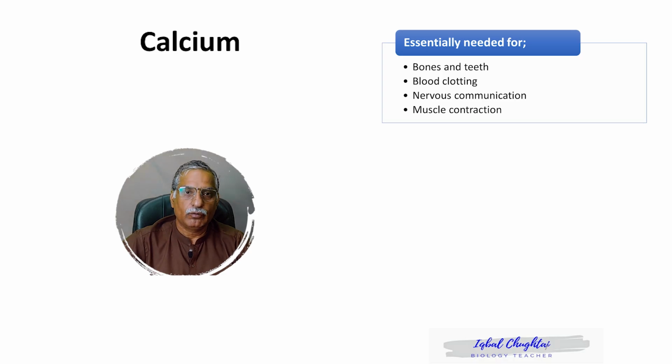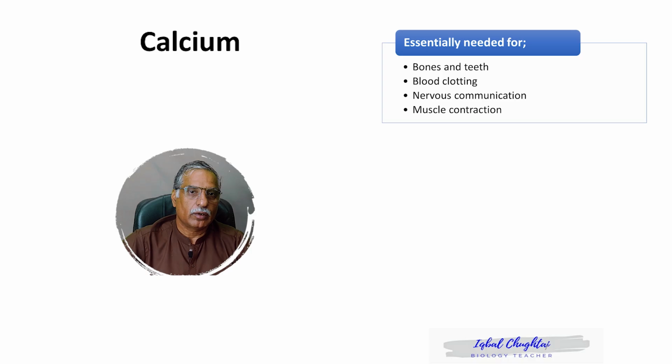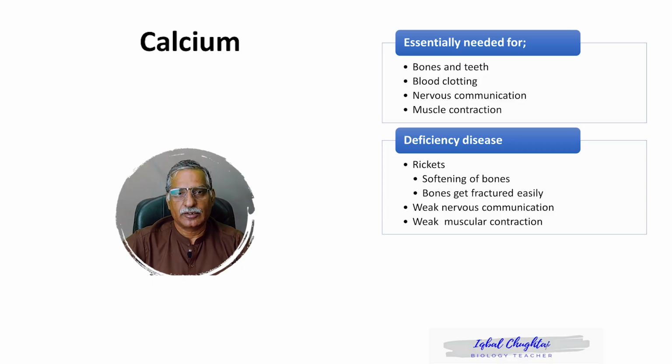And if we do not have enough calcium in our diet, or even no calcium in our diet, that is going to create a lot of problems for us. That is what we call deficiency disease. The main deficiency disease that occurs because of calcium deficiency is rickets. Rickets is characterized by weak, soft bones that are likely to deshape or fracture even with a smaller pressure.